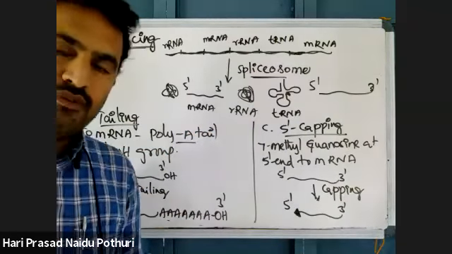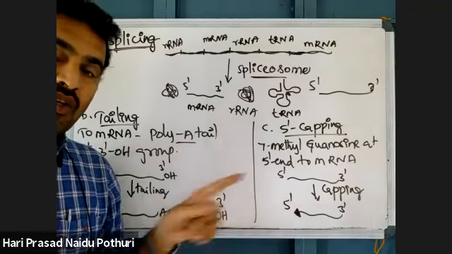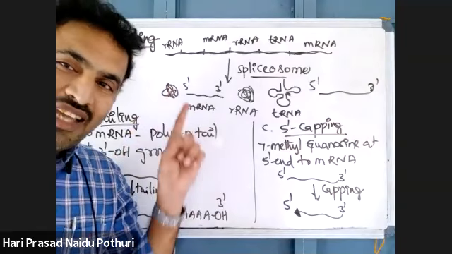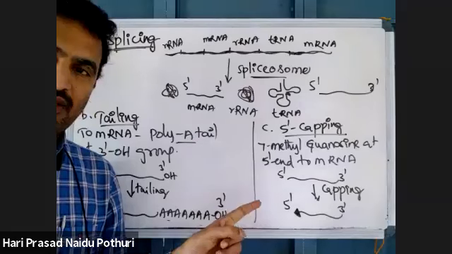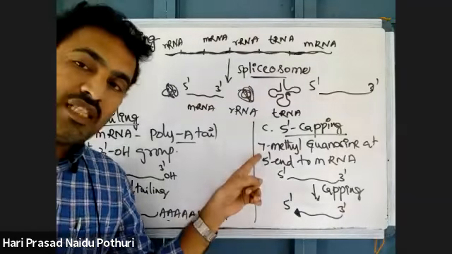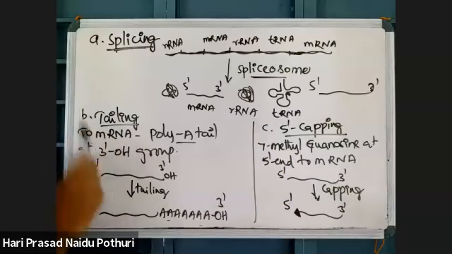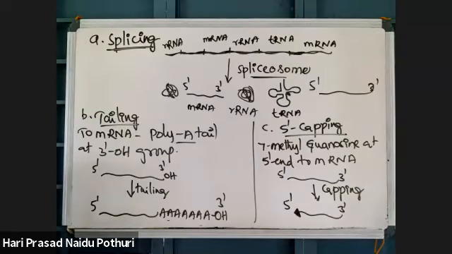That carrying is not by tRNA. tRNA is not carrying this mRNA; tRNA carries only amino acids. The transfer of this mRNA from inside the nucleus to the ribosomes is facilitated by 5' capping and 3' tailing.